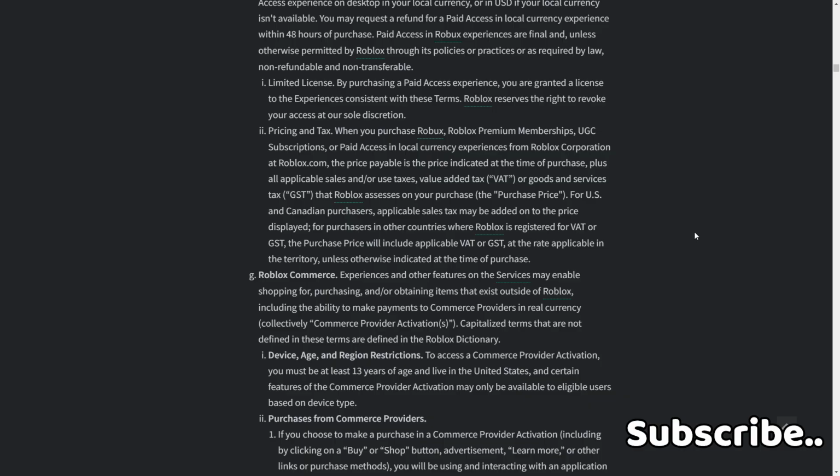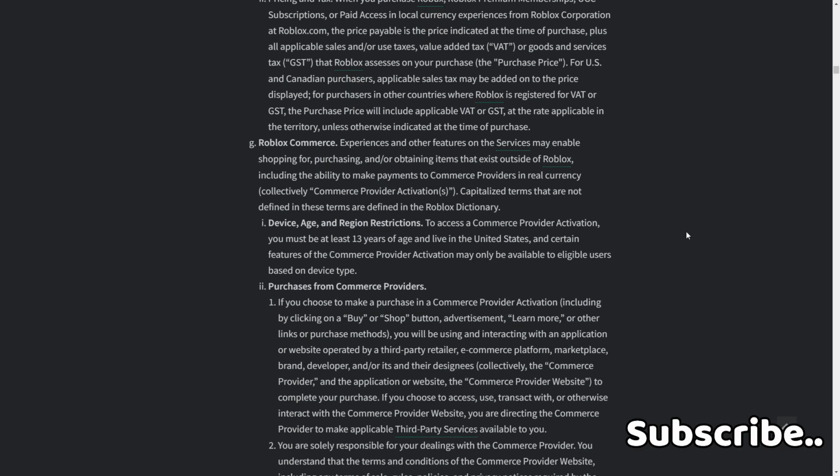You must be at least 13 years of age and live in the United States, and certain features of the commerce provider activation may only be available to eligible users based on device type. 2. Purchase from a commerce provider. 1. If you choose to make a purchase in a commerce provider activation, including by clicking on a buy or shop button, advertisement, learn more, other links, or purchase methods, you will be using and interacting with an applicable application or website operated by a third-party retailer, e-commerce platform, marketplace, brand, developer, and social, or its and their designees, collectively the commerce provider and the application or website. The commerce provider website to complete your purchase.